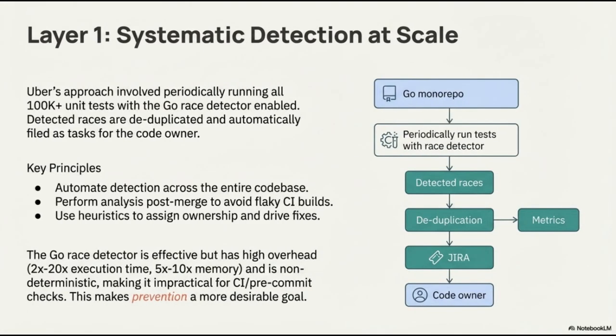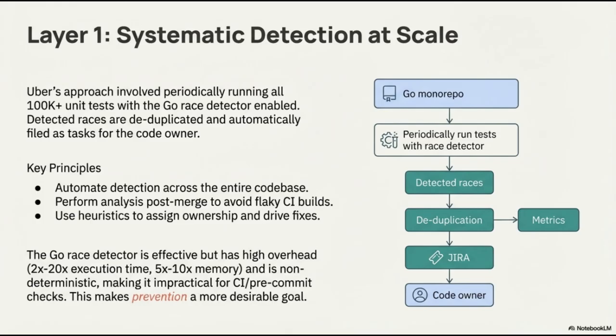Layer 1 of our strategy focuses on systematic detection at scale. At Uber, we manage a massive Go monorepo with over 100,000 unit tests. To identify data races, we periodically run this entire suite with the Go race detector enabled. Once races are detected, they are automatically deduplicated to ensure we aren't overwhelmed by redundant reports. These unique issues are then logged as JIRA tasks and assigned to the relevant code owners using specific heuristics.